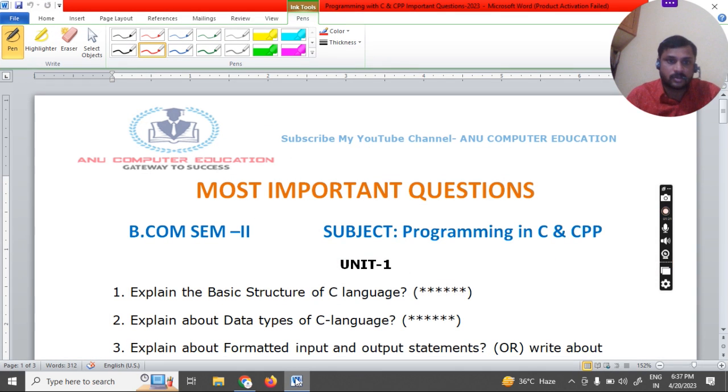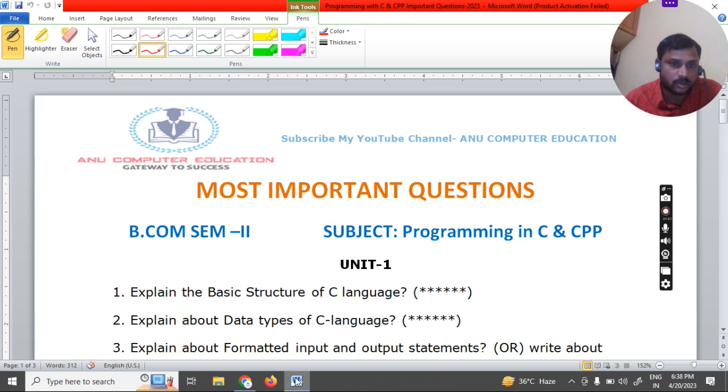Now please look at the questions. The most important questions in the B.Com second semester subject Programming in C and C++. The first question is: explain the basic structure of C. This is a very important question. Some of the questions I have given here have 3 stars and 4 stars. If you want to get good marks in the final exam, focus on the star-marked questions first. All the questions are important, but the star questions are very important.